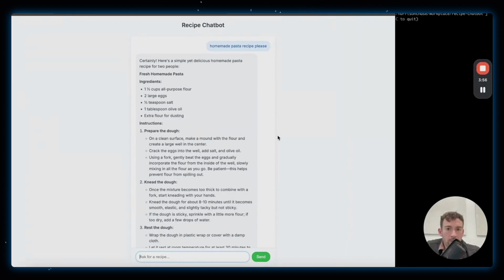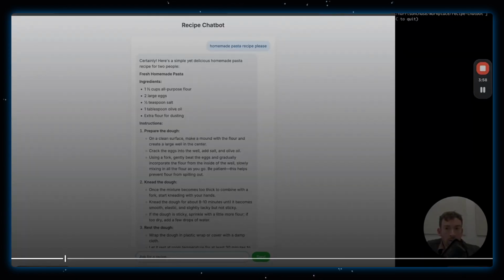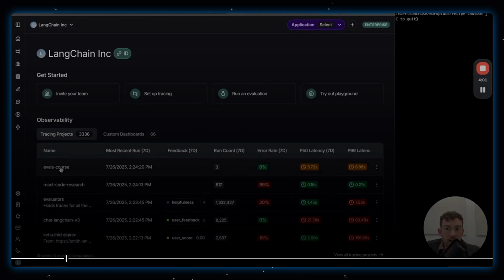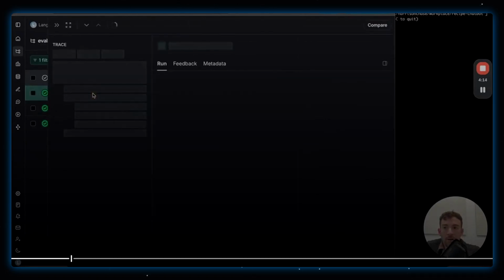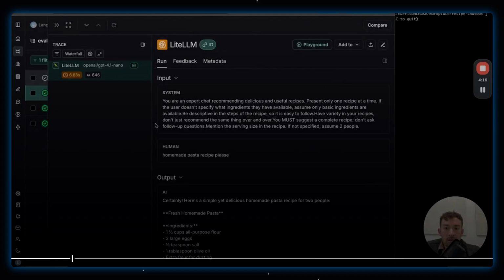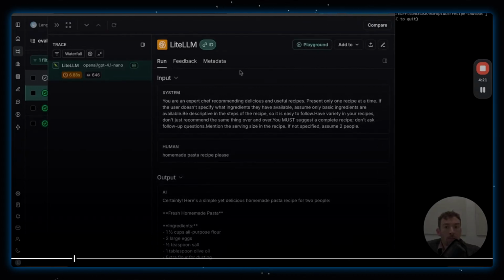So what happened under the hood? In order to see what happened under the hood, we're going to go to LangSmith. So let's go over to LangSmith, and I can see that I have this Evals course tracing project. And this is where I set up traces to be registered. If we click on this, I can see that I have a few runs here. These are from previous places where I was testing it out. And if I open it up, I can see the exact inputs and the exact outputs that came out of the LLM when I called it as part of the recipe chatbot.